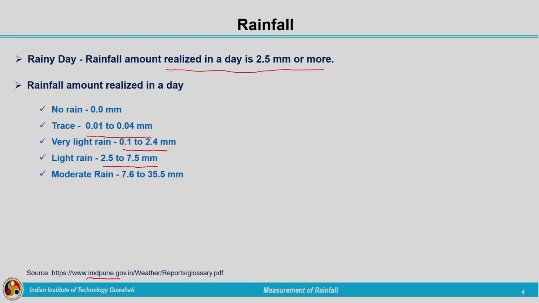Then comes moderate rain. Moderate rain ranges between 7.6 to 35.5 millimeters in a day.